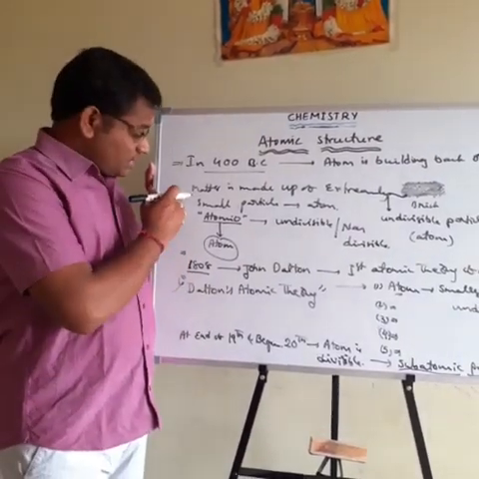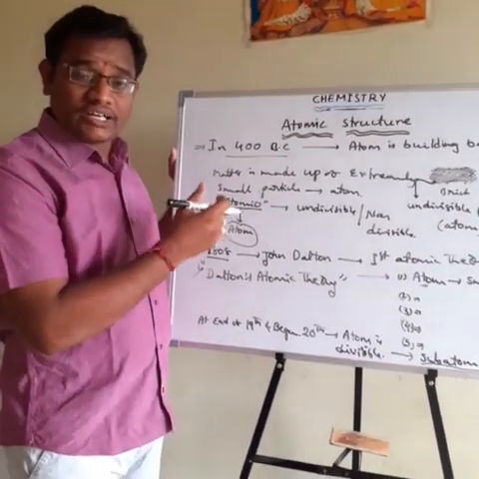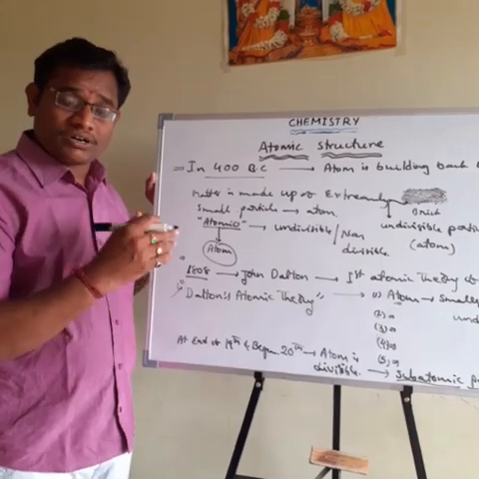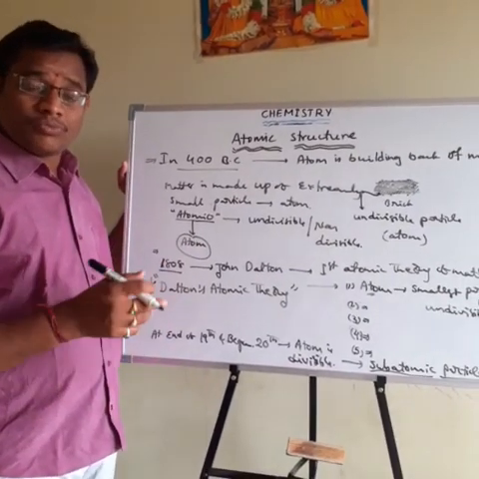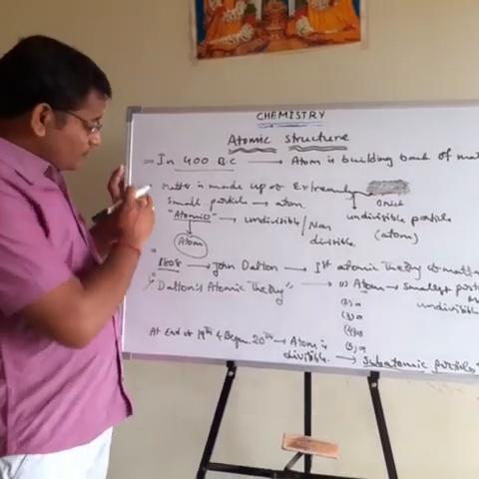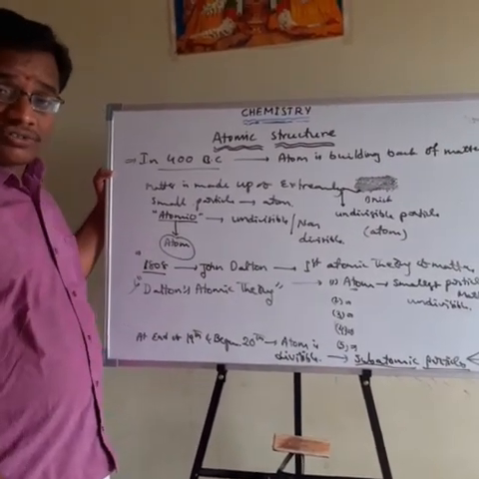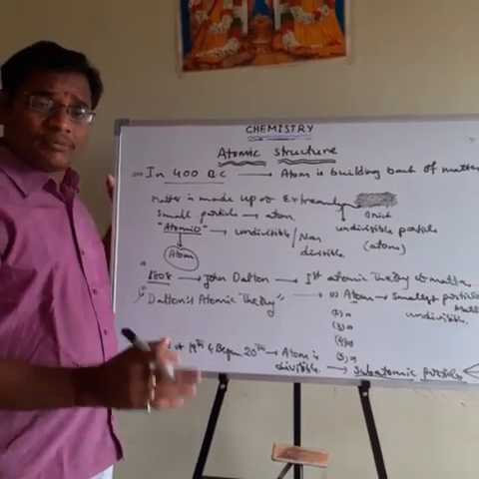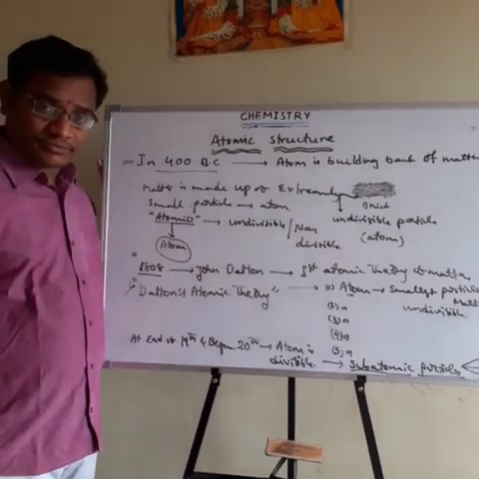Why? Because at this time there was no way to test the atom experimentally. Scientific technology was very poor. But later, earlier ideas and experiments gave more information about the atom. After this period, in 1808, British school teacher John Dalton explained the first atomic theory of matter, that is Dalton atomic theory, from his experimental evidence.